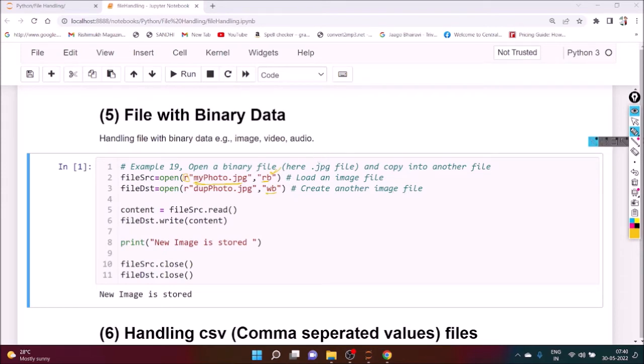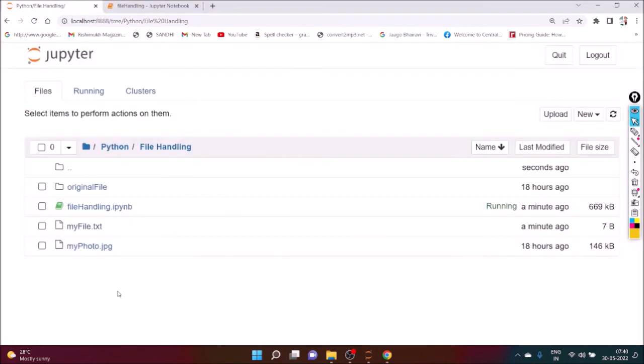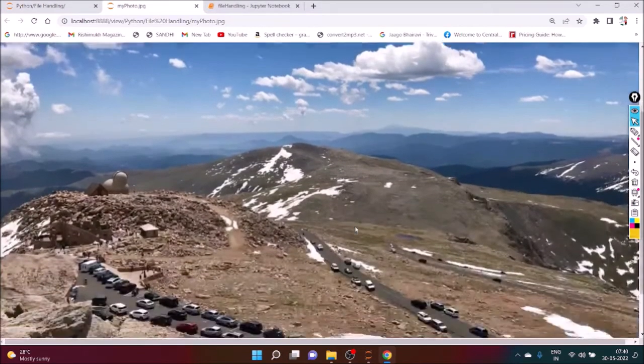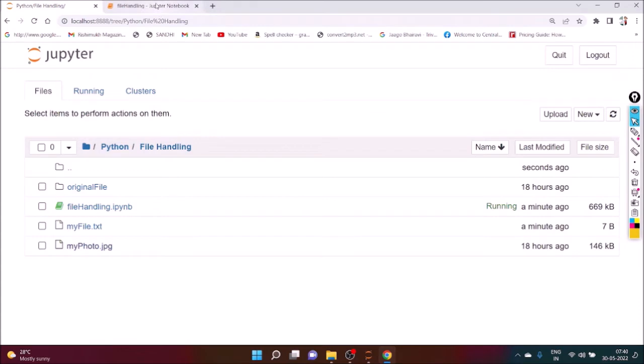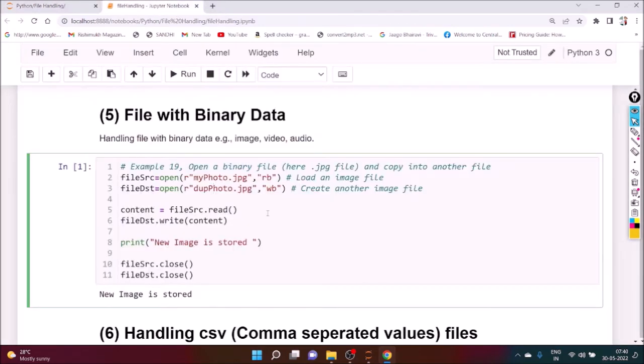So we can see here, first of all, already we have one file. Name of the file is myphoto.jpg. Okay, you can see the output. You can see it's a very nice photo. We want to create another image file and store that particular content. We want to copy that particular file.